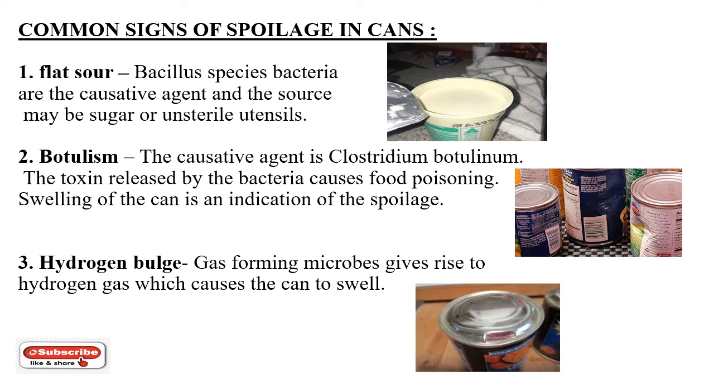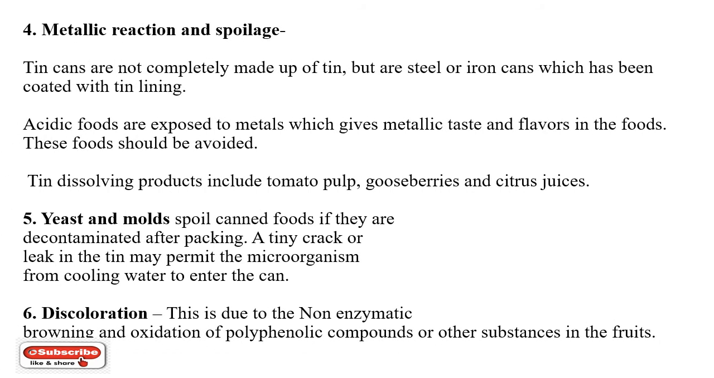The third one is hydrogen bulge. Gas-forming microbes give rise to hydrogen gas, which causes the can to swell. Number 4, metallic reaction and spoilage. Tin cans are not completely made of tin but are steel or iron cans coated with a tin lining. So acidic foods, when exposed to these metals, give rise to a metallic taste or flavor in the food. These foods should be avoided. Tin-dissolving products include tomato pulp, gooseberries and citrus fruits. Acidic foods are more likely to react with the metals, which gives the food a metallic taste or flavor.